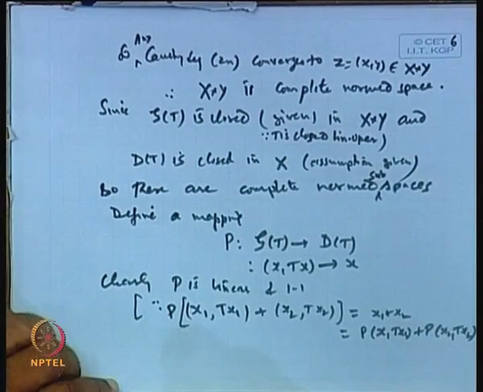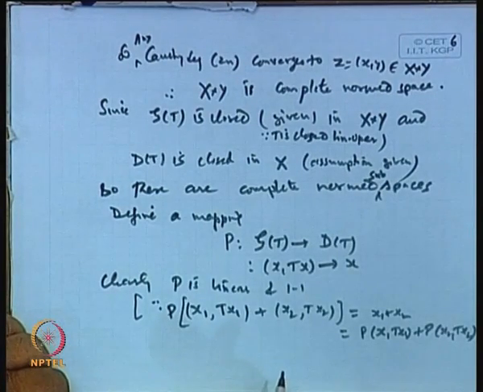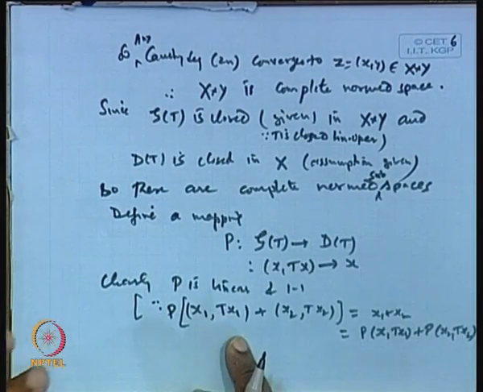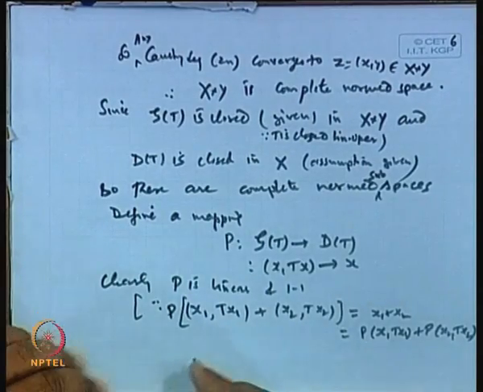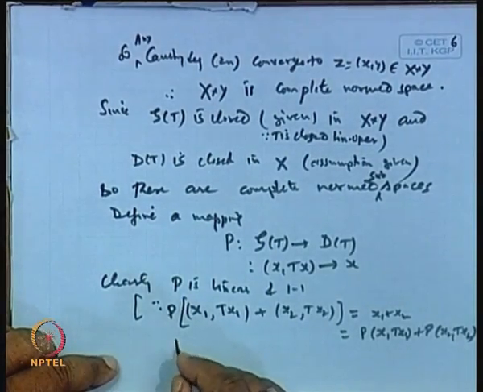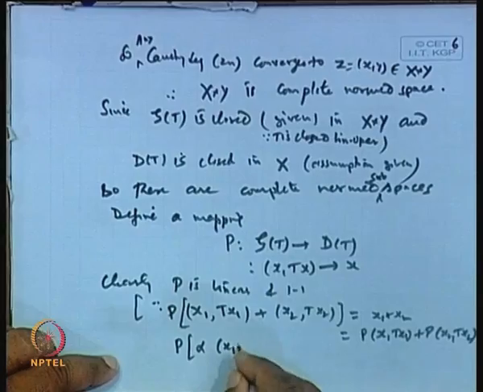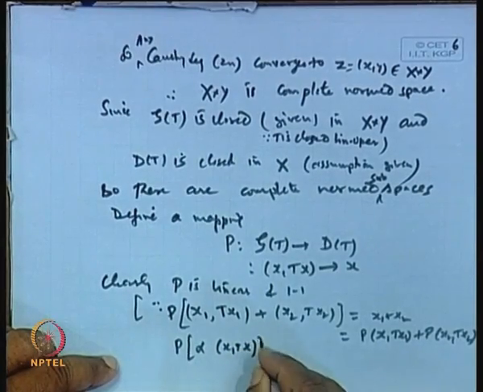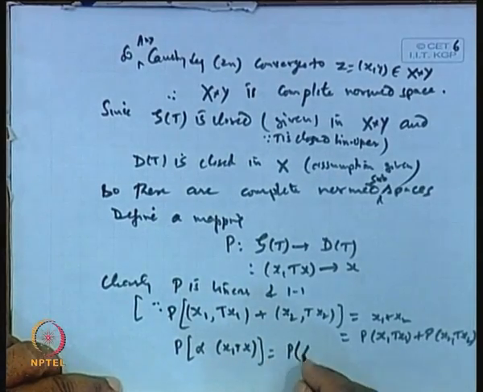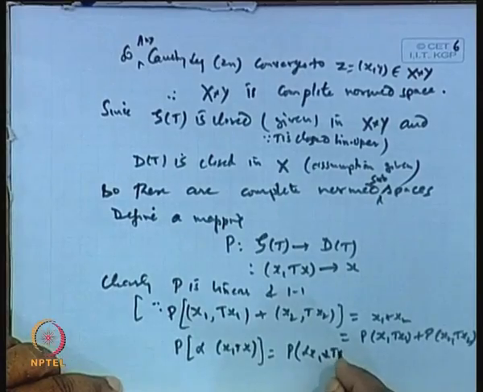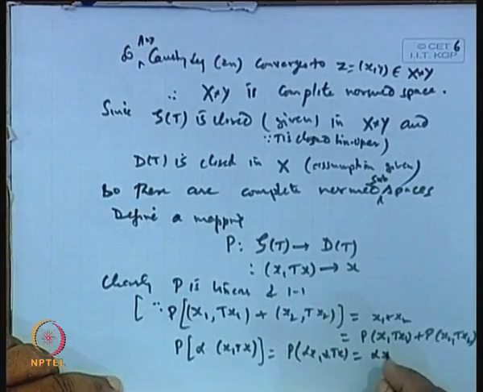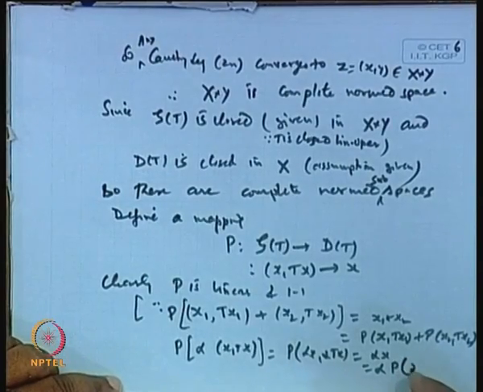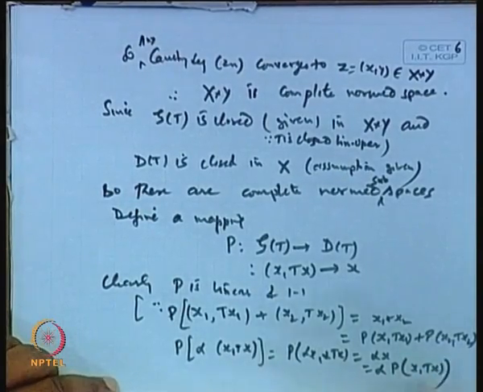T is already given to be linear. Is it okay or not? Then alpha times this (x, Tx): by definition this will be equal to P of (alpha x, alpha Tx), and this will be equal to alpha x. So, it becomes alpha times P(x, Tx). So, it is linear.